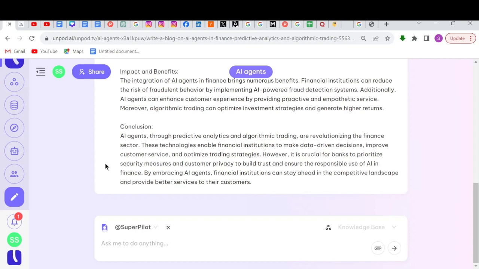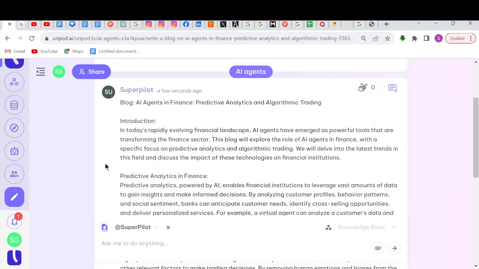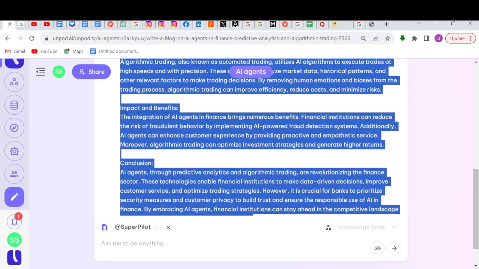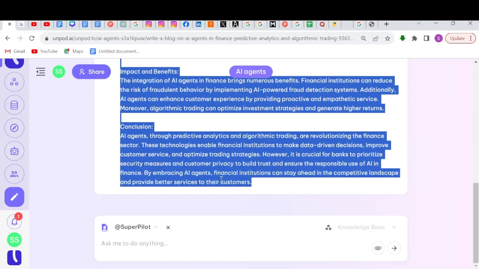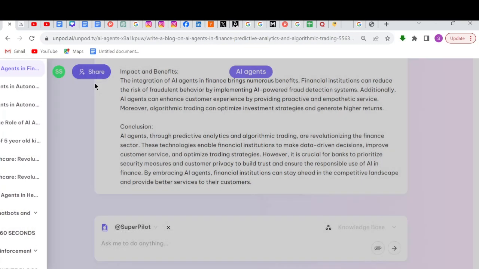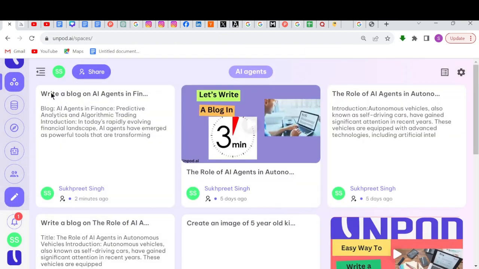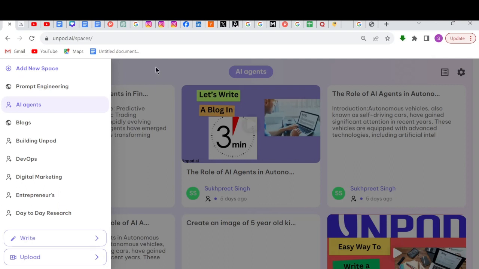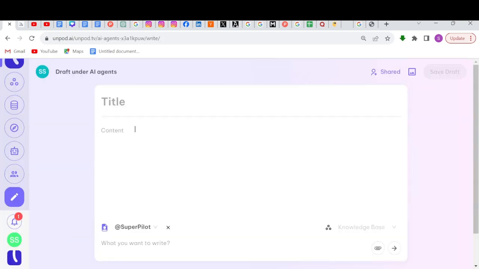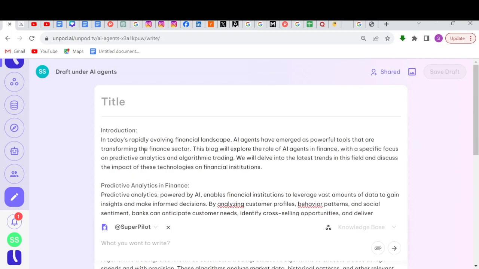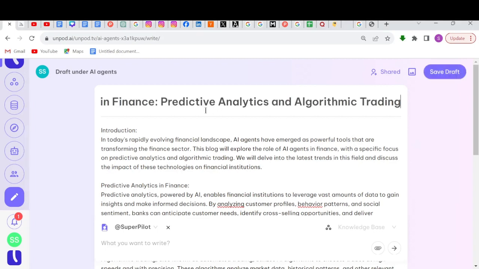So it's completed now. Now, if we want to publish this on Unpod, first we need to copy this and then click on Spaces and click on this right button, paste your blog here, give a title. So our title is AI agents in finance, predictive analytics, and algorithmic trading.